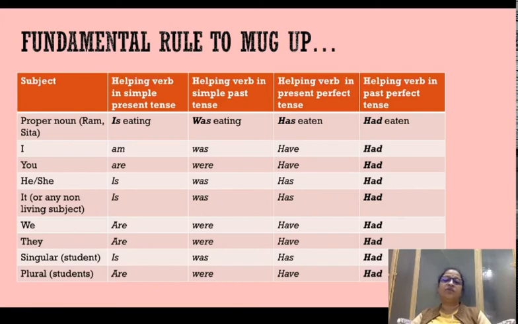This has to be memorized and understood clearly before you attempt either direct and indirect exercises or active and passive voice exercises. Otherwise, there is no other way, there is no shortcut for you to solve these exercises. You will always be confused. Tense समझना है, subject verb agreement समझना है, subjective objective pronoun समझना है, और ये helping verbs का situation समझना है.